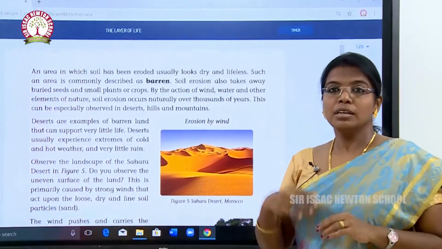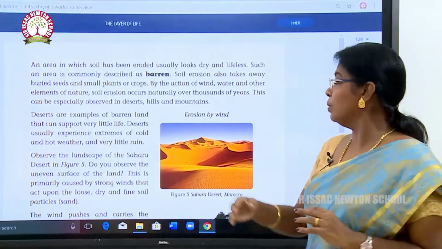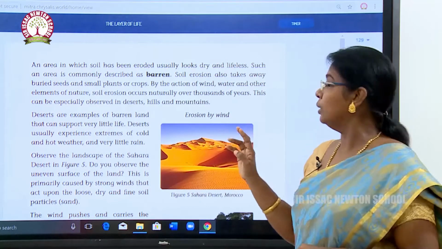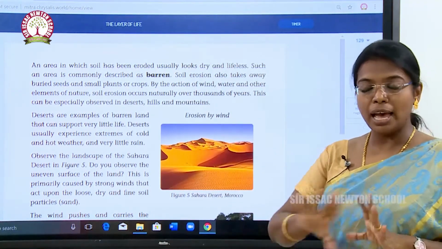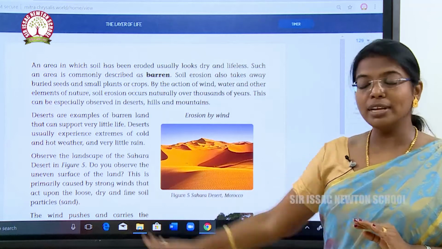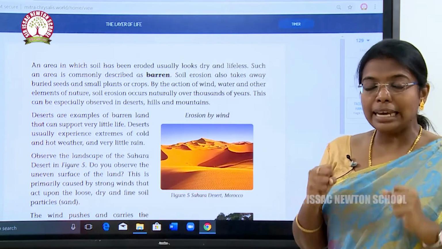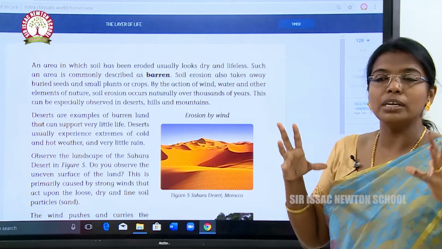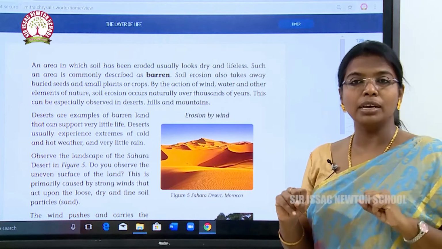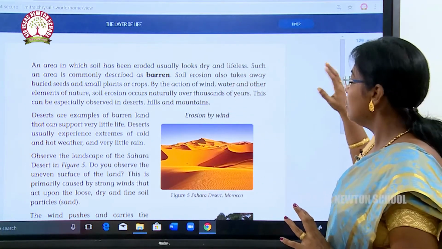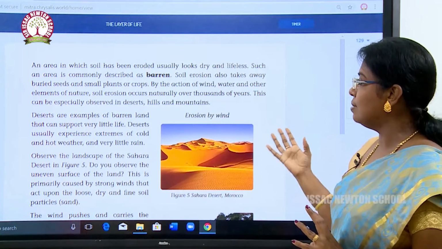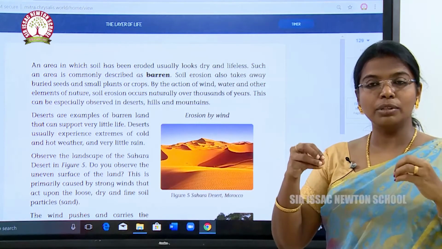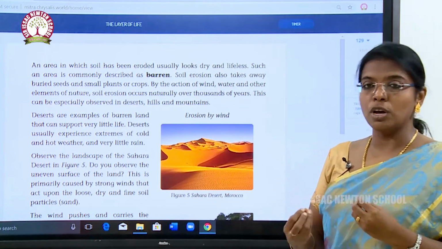So, after having an idea about soil erosion, we are going to see what is barren. An area in which soil has been eroded usually looks dry and lifeless. After the soil has been eroded, the soil surface will look very lifeless and dry. Such an area is commonly described as barren, without any moisture. Soil erosion also takes away buried seeds, small plants or crops. It will take away the topmost soil, and the seeds and small plants will be washed out.